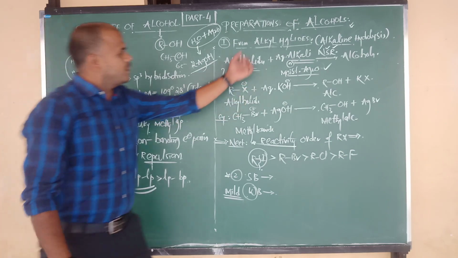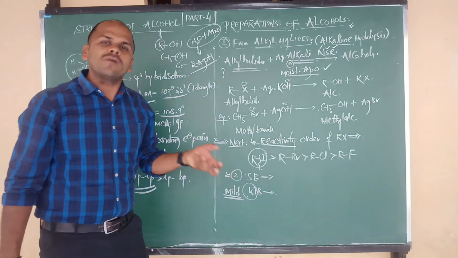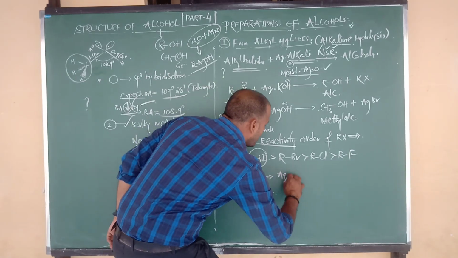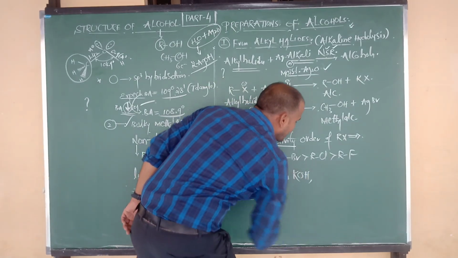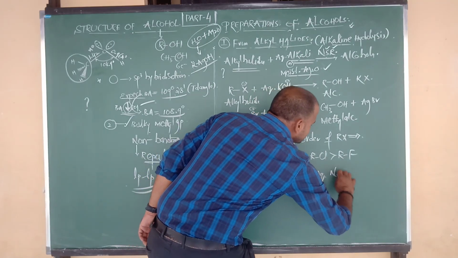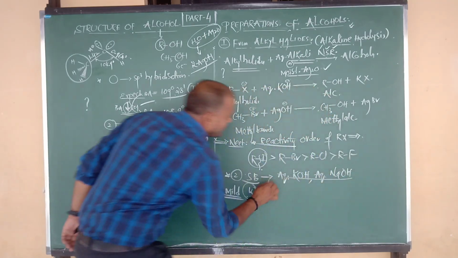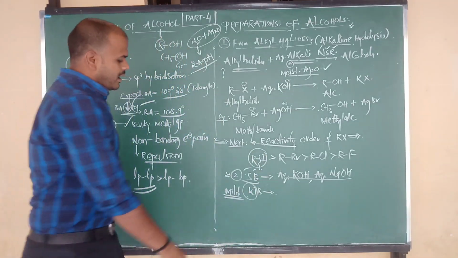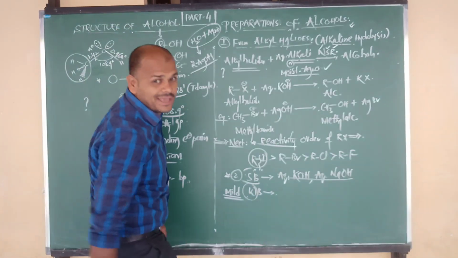In this reaction, which compounds are considered strong bases? One is aqueous KOH, aqueous potassium hydroxide solution, and the other is aqueous sodium hydroxide solution. These two compounds we can consider as strong bases. Now let us go for mild bases, or weaker bases.